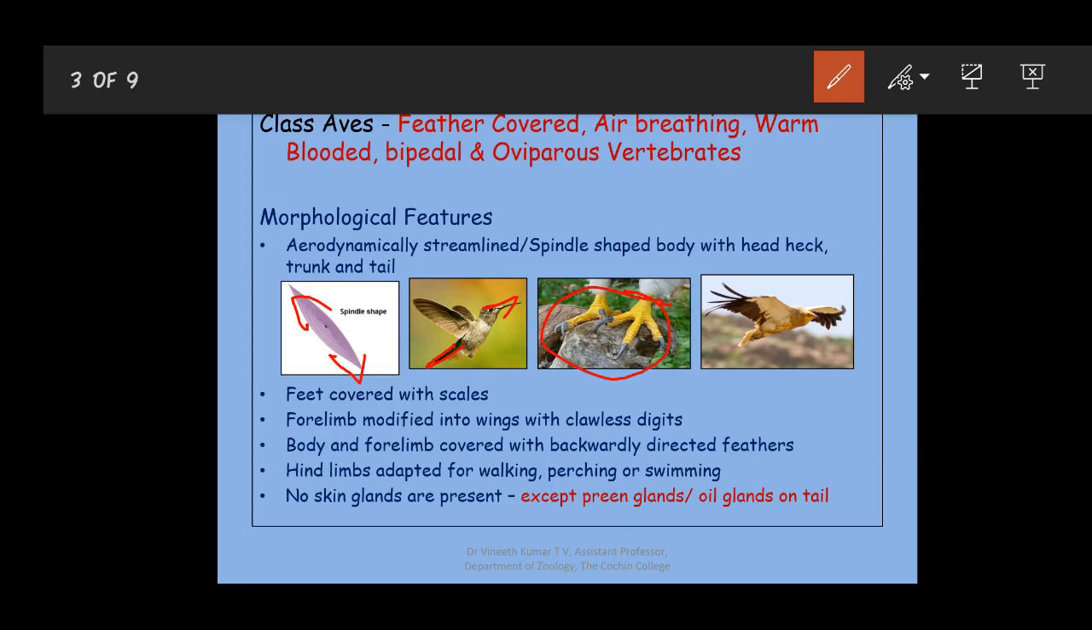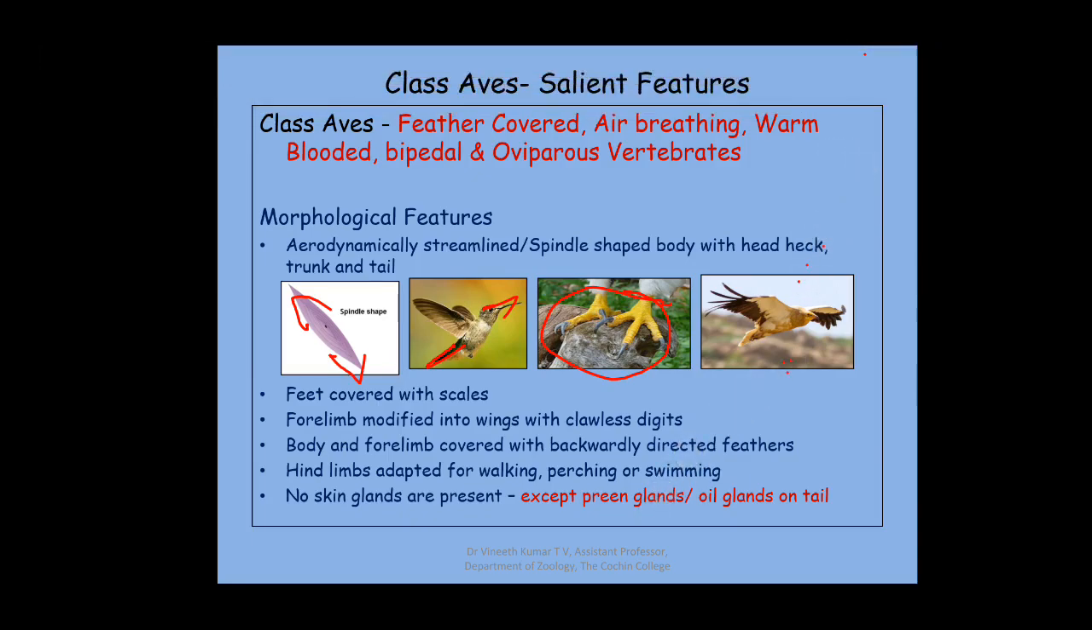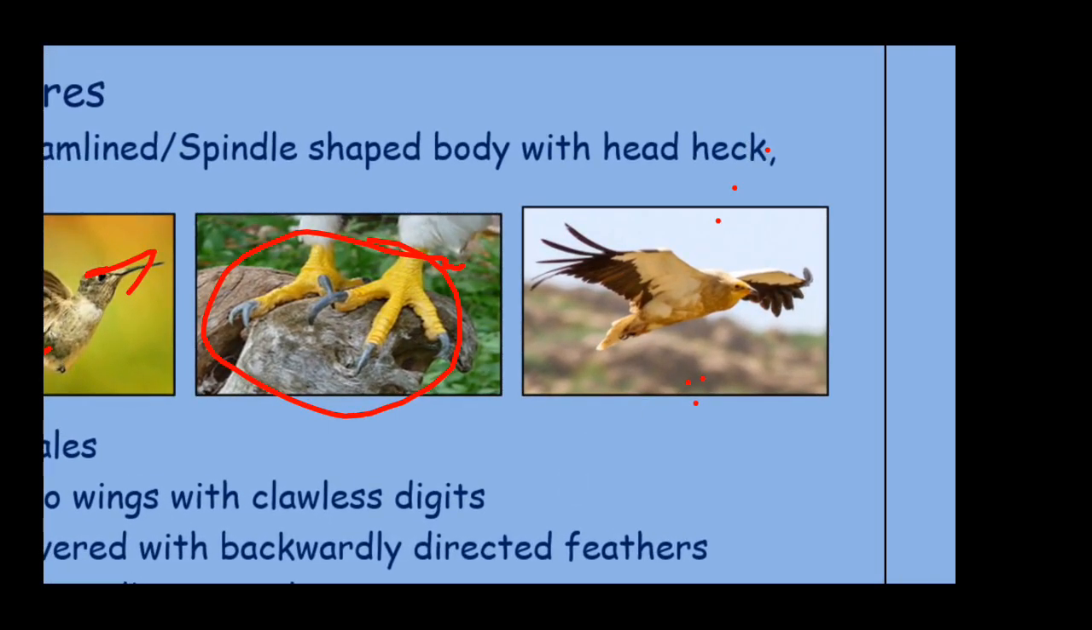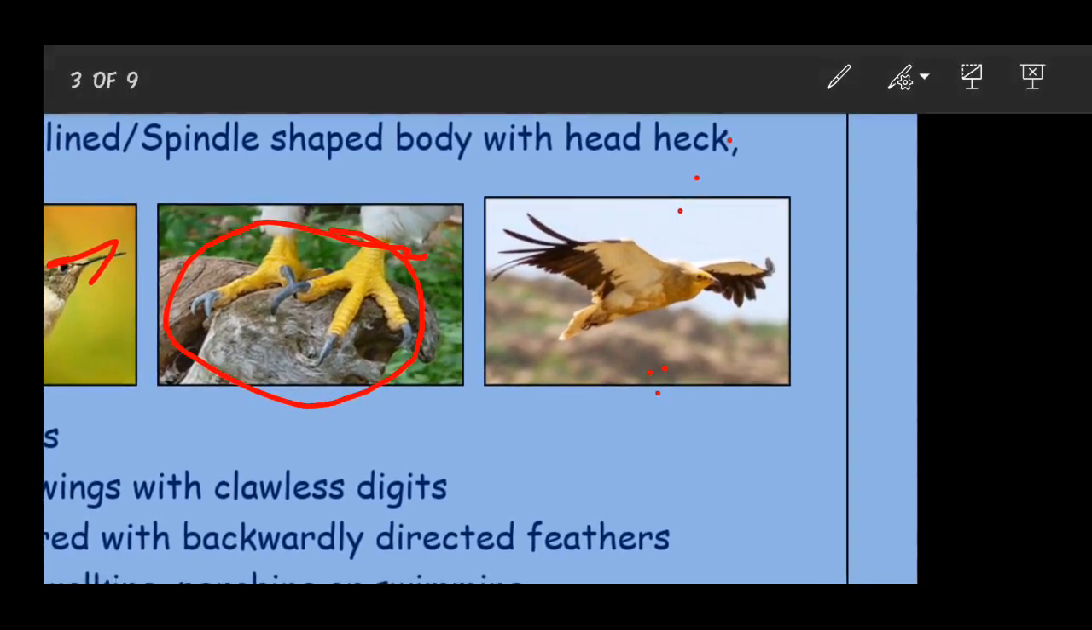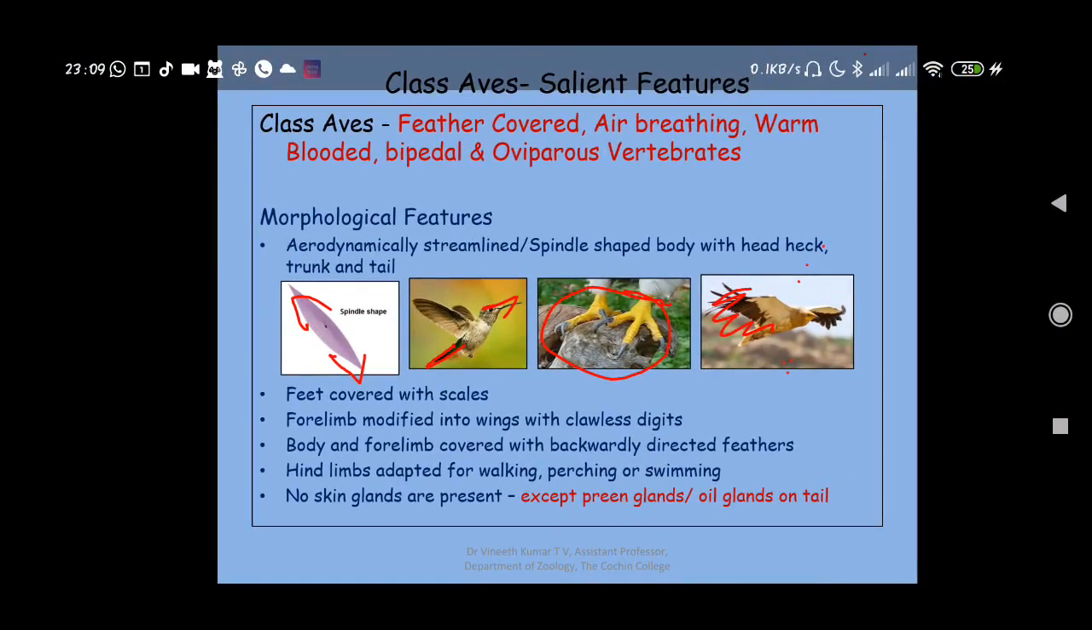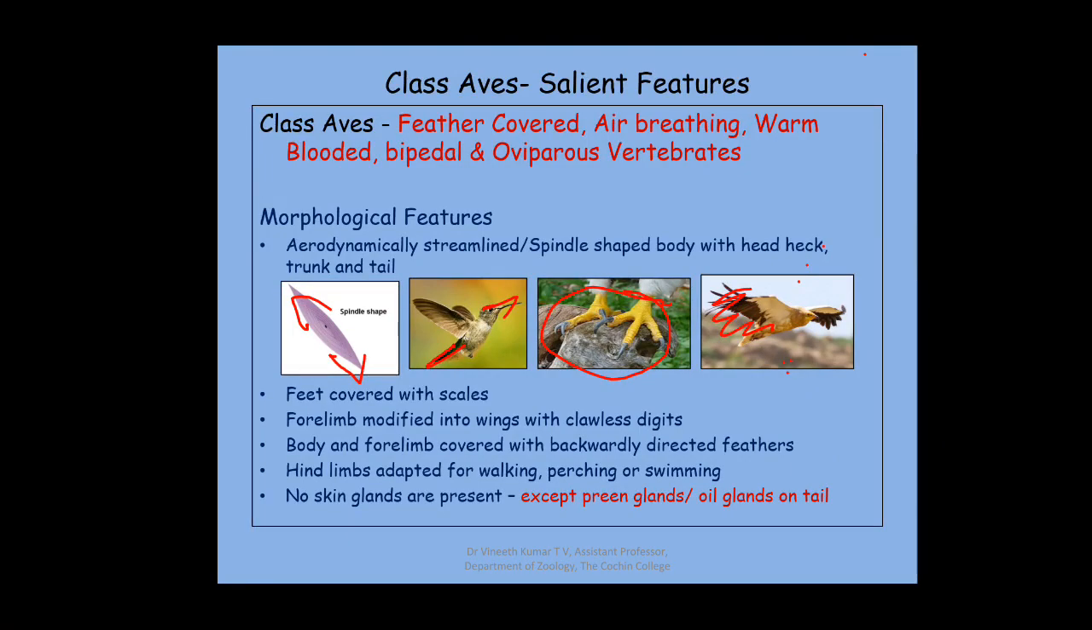The body and forelimb are covered by backwardly directed feathers. So if you zoom into this particular picture, you can see all the feathers, on the body as well as the wings, are backwardly directed. This is also an adaptation for swift movement by cutting the resistance in the air. The hind limbs are adapted for walking, perching, as well as swimming.